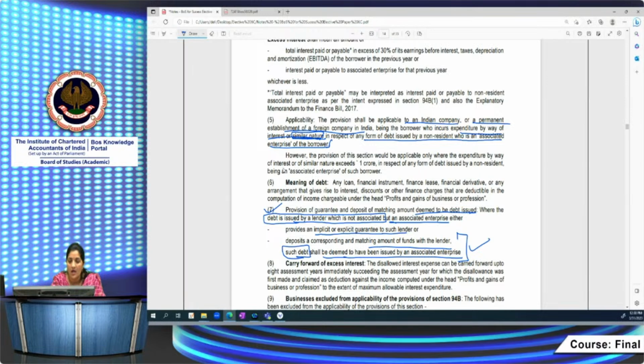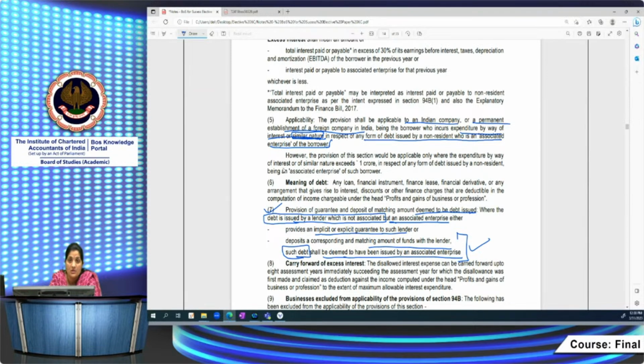Right. So here you have to apply the provision of 94B. First, the condition: you have seen that it is being issued by the non-resident AE, which provides some implicit or explicit guarantee or deposits the equivalent amount to the lender. Then further, it is applicable on an Indian company or a PE of a foreign company. So you have to check whether the PE has provided you the loan. If a PE in India has provided you a loan, then also this provision would get attracted, right?